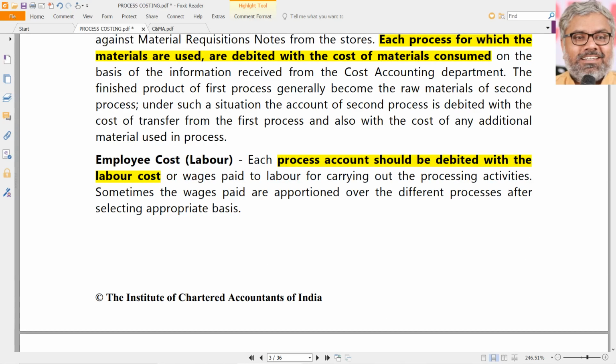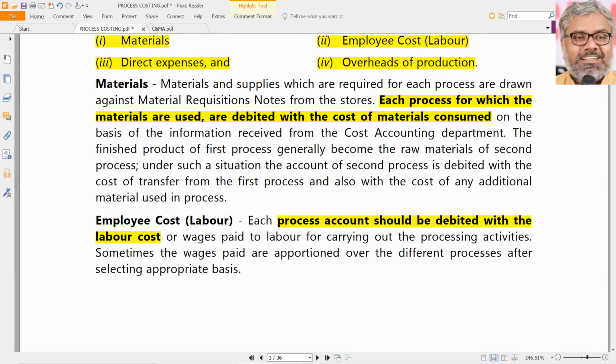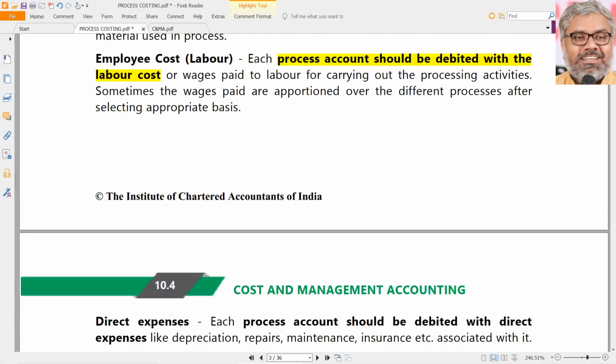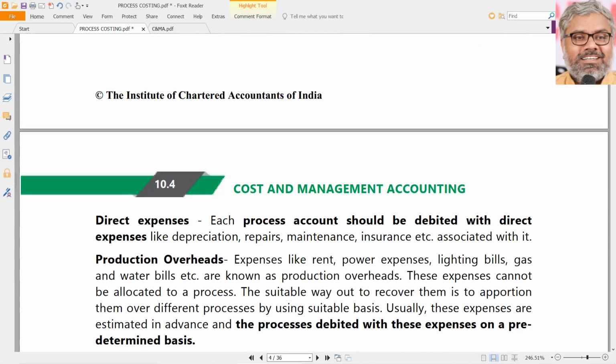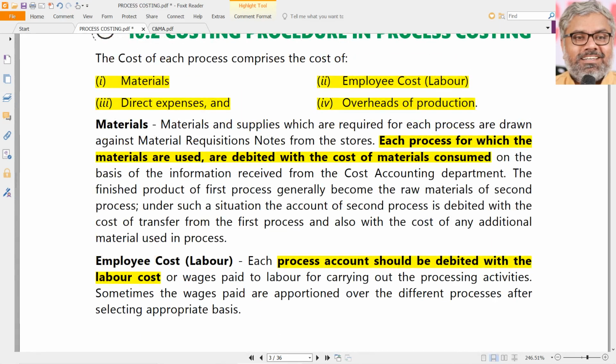Each process will be debited with the people who are working for that process and how much money has been paid to them. So there is no special requirement of learning something new when it comes to material, labor or even direct expenses. They will be debited, that's all. There is nothing special. So as far as these three things are concerned, those are anyway identifiable. That is why we are calling them direct. They are identifiable with each process also.